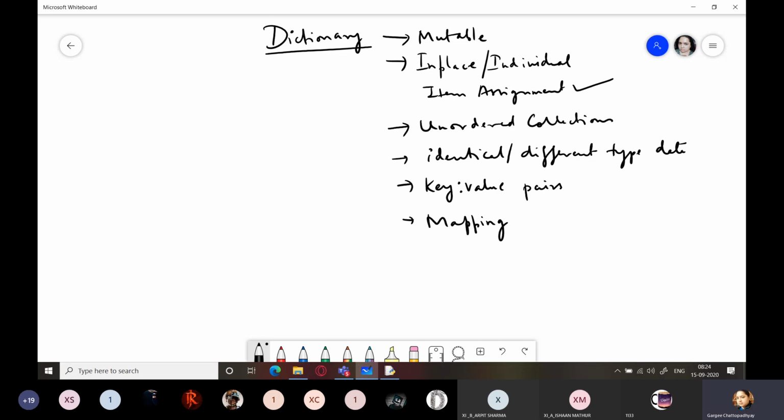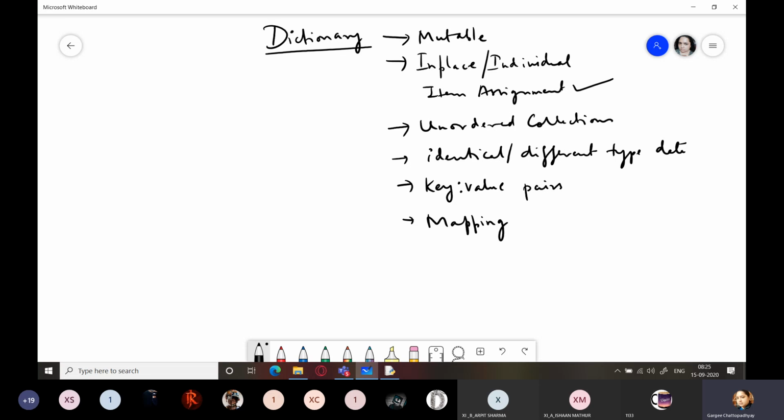Please note down these few points in your copy, students. They are mutable, in place individual item assignment is allowed, unordered collection, that is there is no order between the elements. It's not necessary that the order in which you had entered the elements, they would be displayed in the same order. Identical or different type of data can be stored.